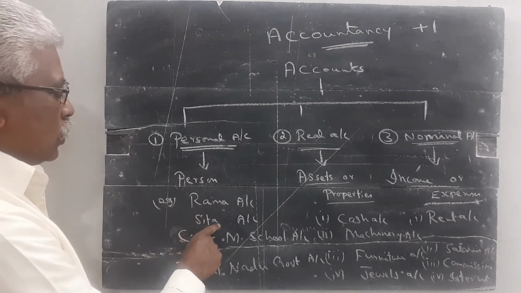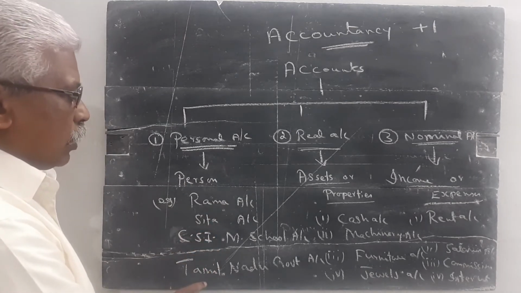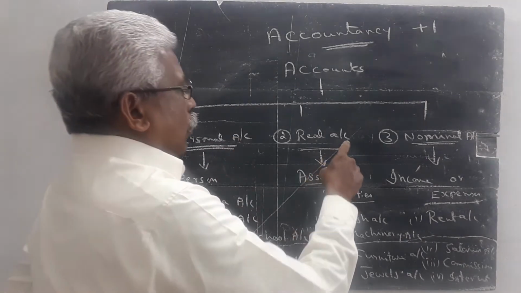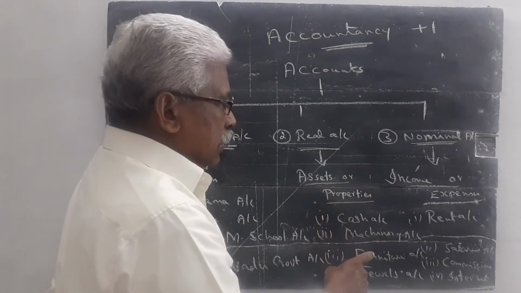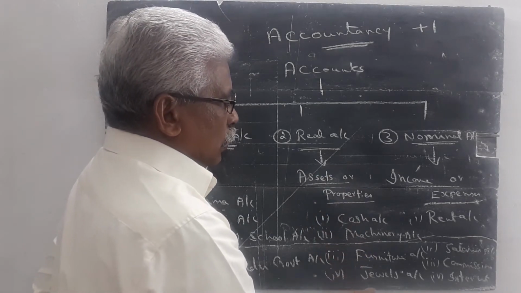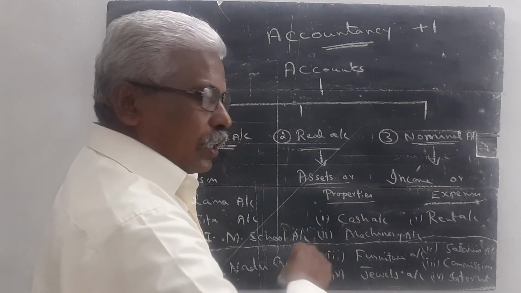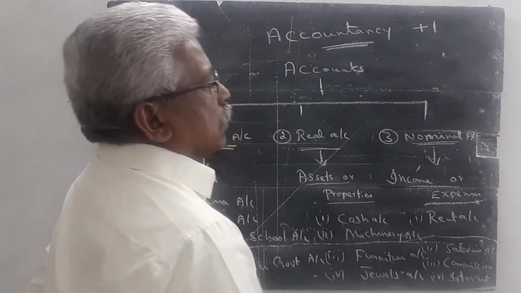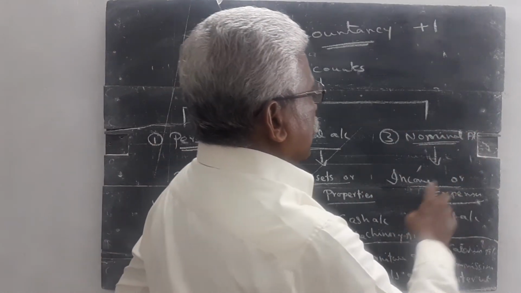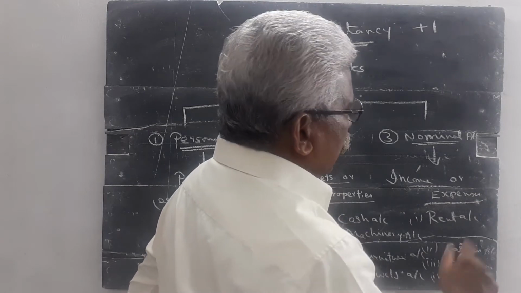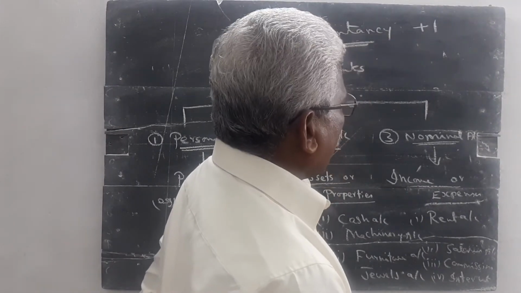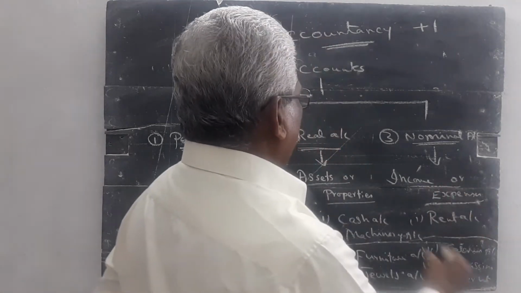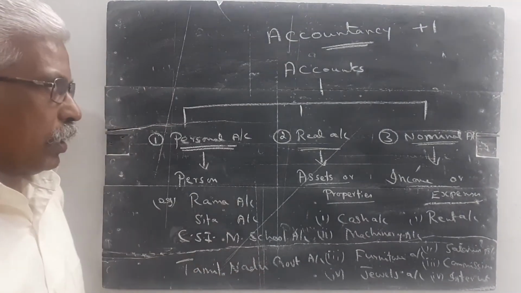Examples: Rama account, Sita account, CSI Matriculation School account, Tamil Nadu Government account, Indian Parliament account. These are all under personal account. Real account explains about the assets or properties: cash account, machinery, furniture, jewels, computer, car. We can tell a lot of examples about the assets. Then nominal account explains about income or expenditure. It is an income for one person who receives it, and an expenditure for one who gives it. Normally, income or expenditure are valued in the form of cash. These are the three types of accounts.